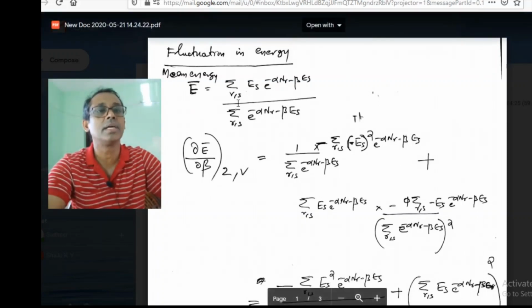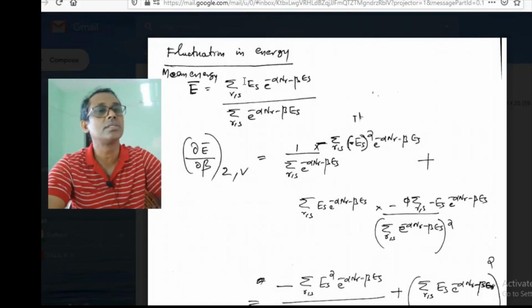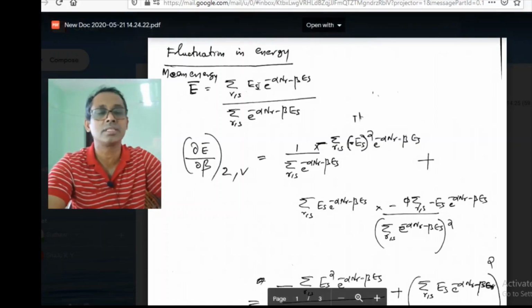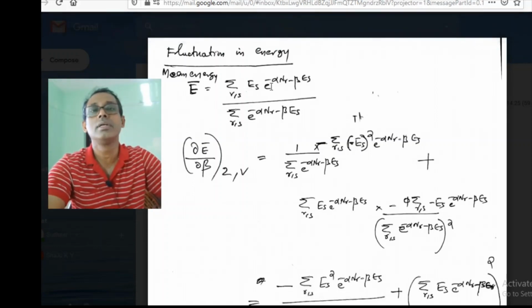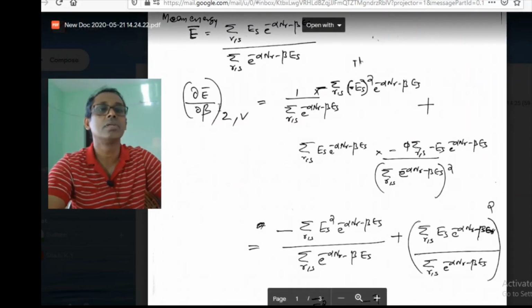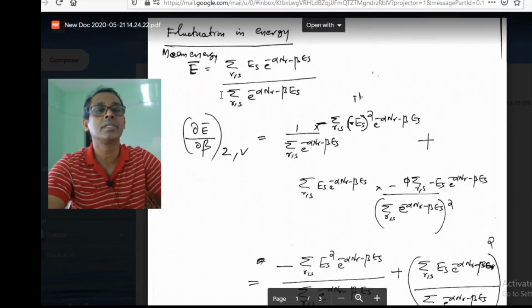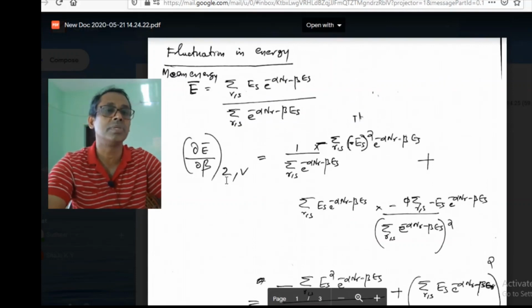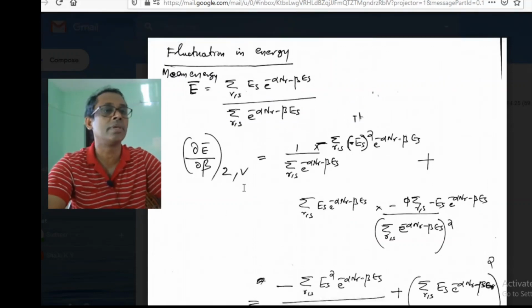this bar over E shows the mean energy, that is sigma over r,s of E_s times exponential of minus alpha n_r minus beta E_s, over sigma over r,s of e to the power minus alpha n_r minus beta E_s. Now we are taking the derivative of this mean energy with respect to beta, keeping z and V fixed.